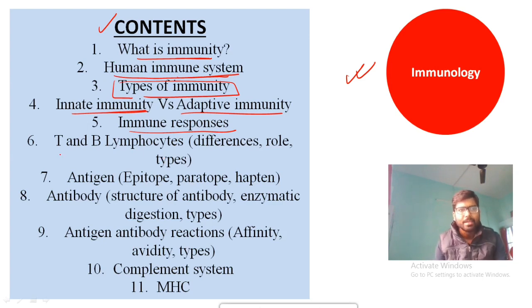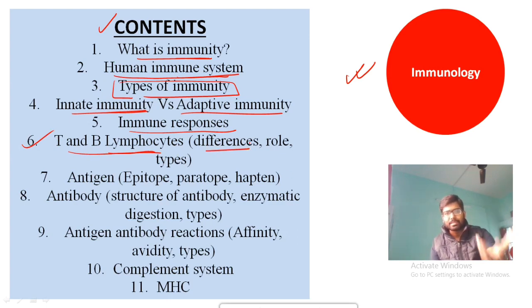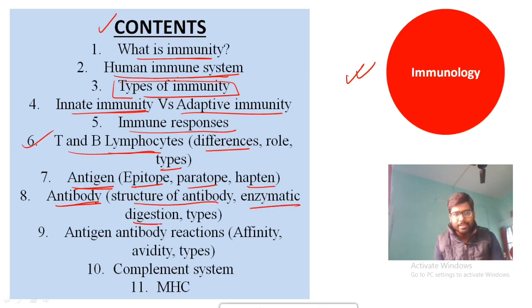They will be discussed after that. Then we will discuss the lymphocytes, T lymphocytes and B lymphocytes in detail, their role, their classification, their types. All will be discussed in this video. After that we will discuss the antigen: the epitope of antigen, paratope of antibody, hapten. Then we will discuss antibody, the structure of antibody, enzymatic digestion of antibody, types of antibody and the salient features of different antibodies.